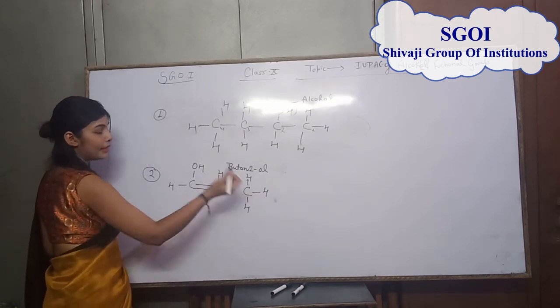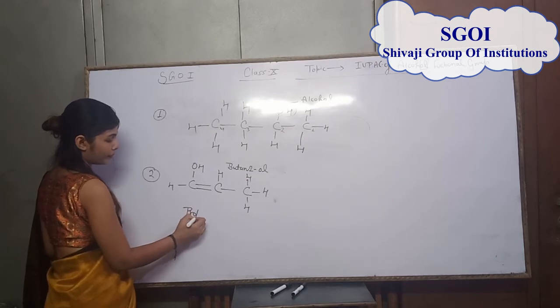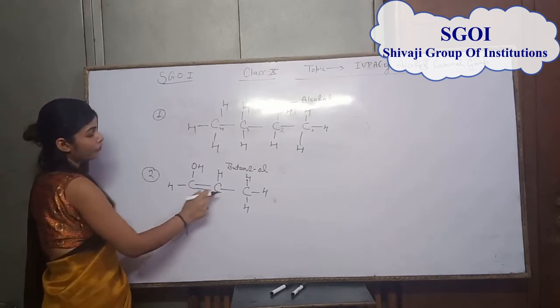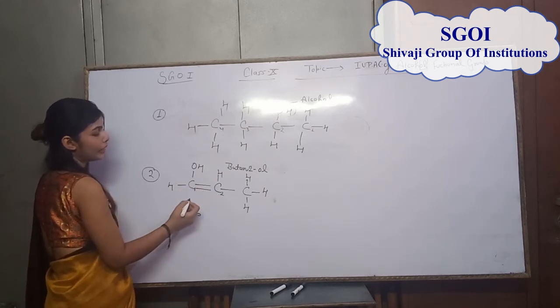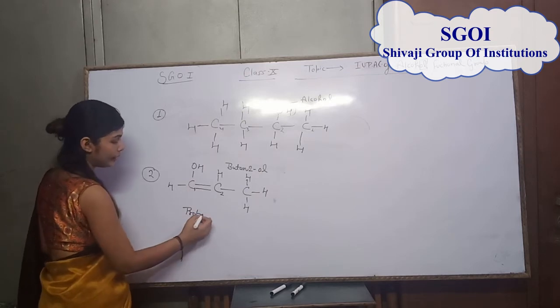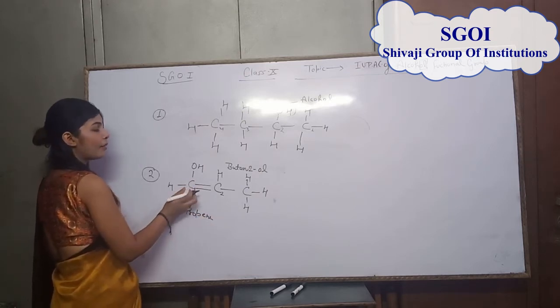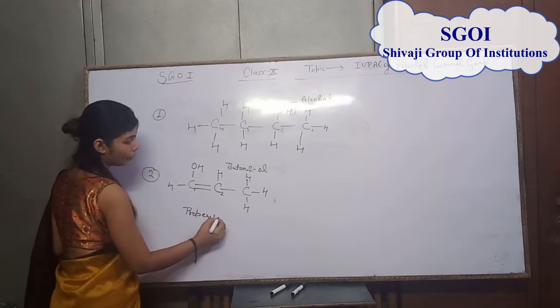The parent alkane is 3 carbon, that is why we use prop. It has a double bond between the first and second carbon, that is why we use en. Students, the first carbon atom has OH, that is why we use 1-ol.